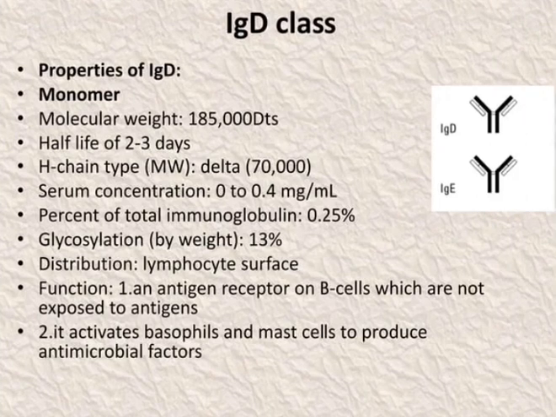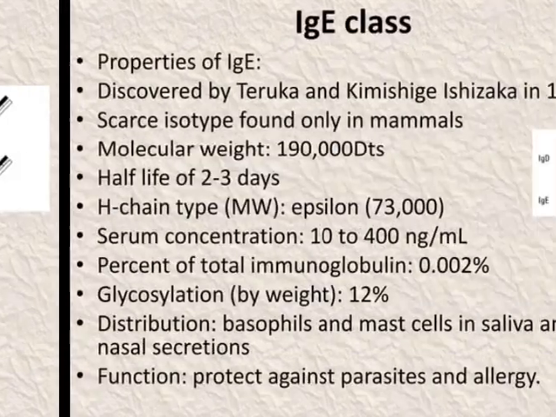IgD class: they are monomers, molecular weight is nearly 185,000 daltons, and the half-life is nearly 2 to 3 days. The glycosylation rate is nearly 13%. They are distributed on the lymphocyte surface. Their function is as an antigen receptor on B cells which are not yet exposed to the antigen. They activate basophils and mast cells to produce antimicrobial factors.